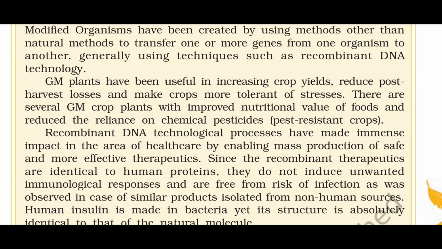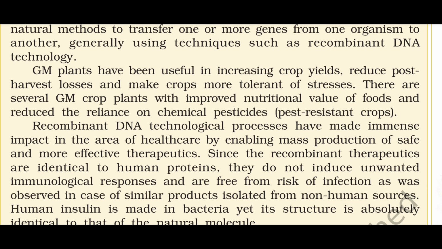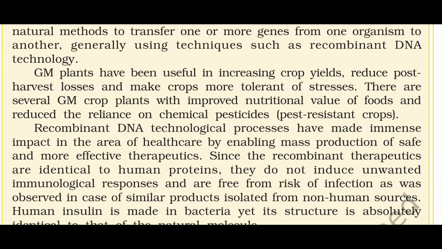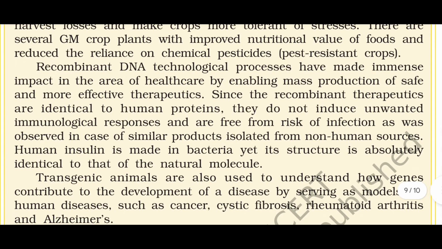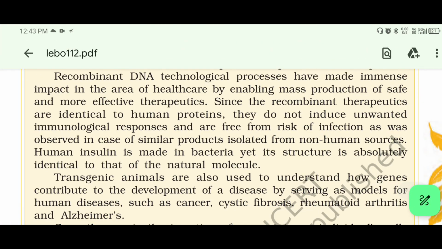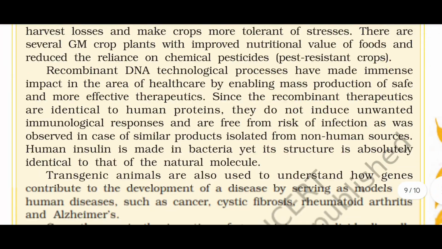There are several GM crop plants with improved nutritional value of food, and pest-resistant crops reduce the reliance on chemical pesticides. Recombinant DNA technology processes have made immense impact in the area of healthcare by enabling mass production of safe and more effective therapeutics. Since the recombinant therapeutics are identical to human proteins, they do not induce unwanted immunological responses and are free from risk of infection, as was observed in the case of similar products isolated from non-human sources. Human insulin is made in bacteria, yet its structure is absolutely identical to that of the natural molecule.